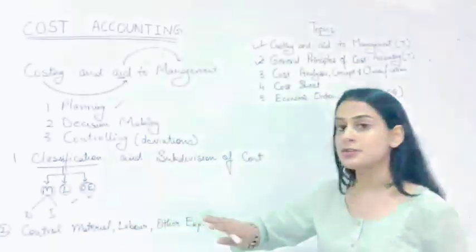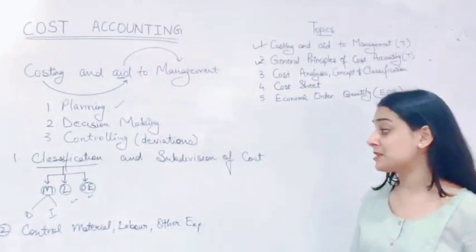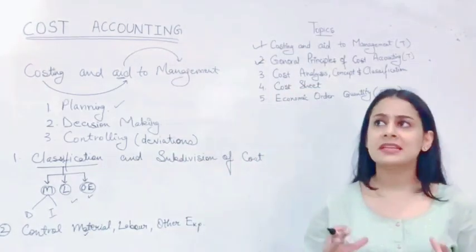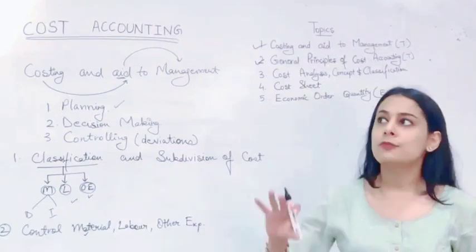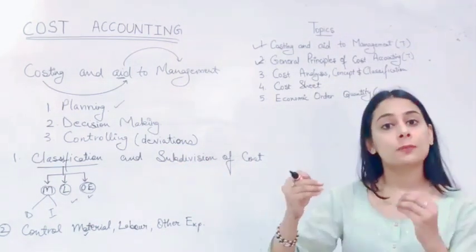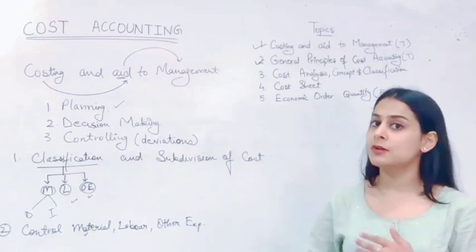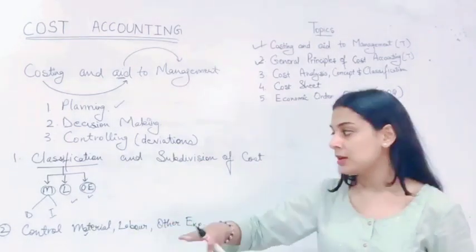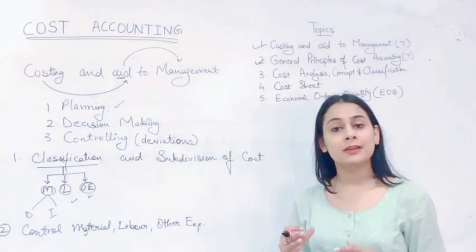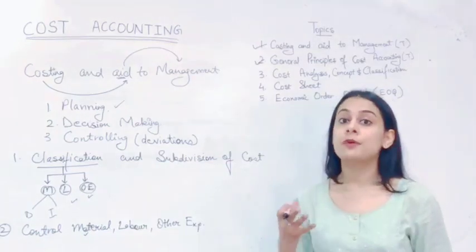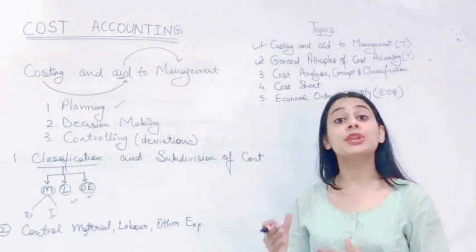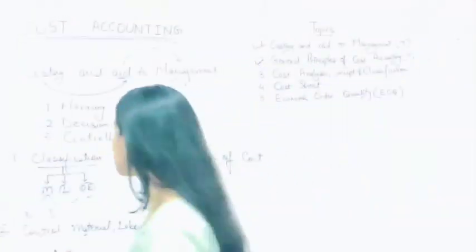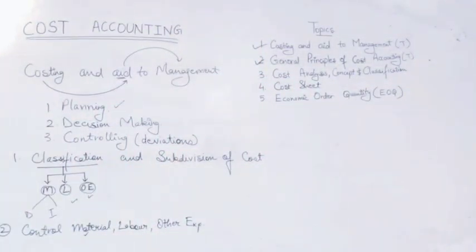Either the material needs to be controlled, labor or other expenses. If the material needs to be controlled, you need to look at whether the whole market is going up regarding your materials, or your particular vendor has raised the charges for your raw material. So what is the fact behind the increase in cost of raw material? How do you need to control that? This is all decided under the control of material, labor and other expenses.